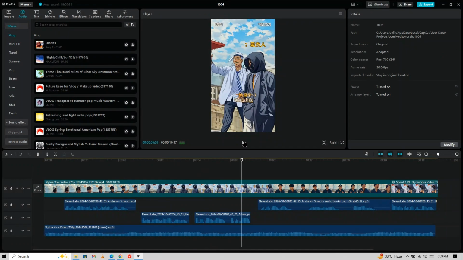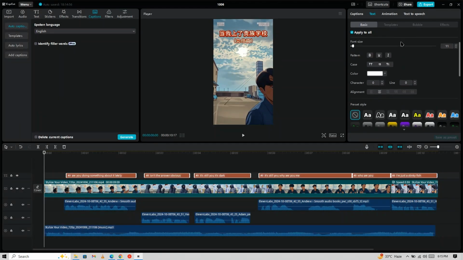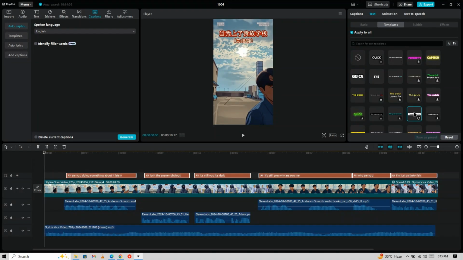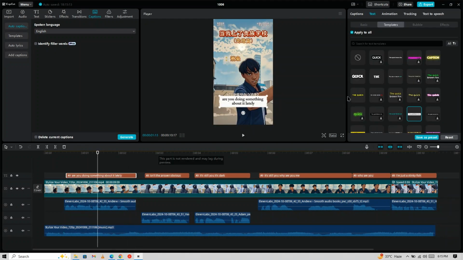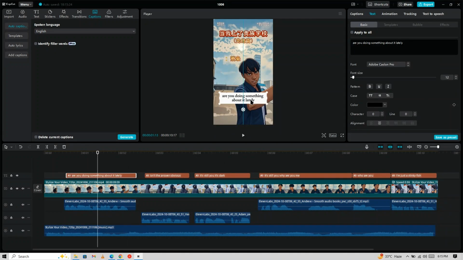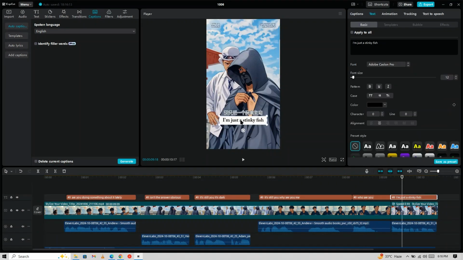To add captions, navigate to the Captions menu and click Generate. Once the captions are generated, select a template that suits your video. If the video contains original captions, like Chinese ones, overlay the new captions by disabling the Apply to All option. This lets you adjust each caption individually to cover up the original ones.